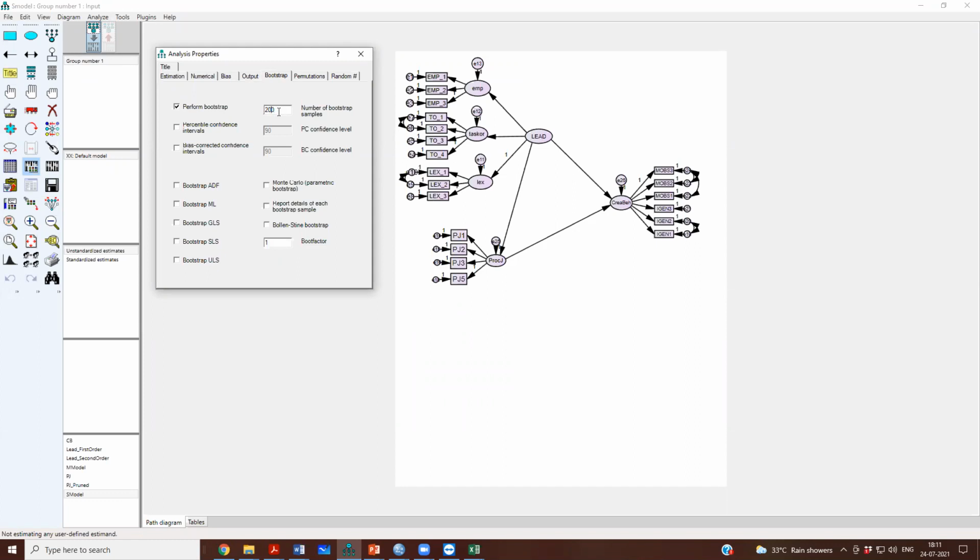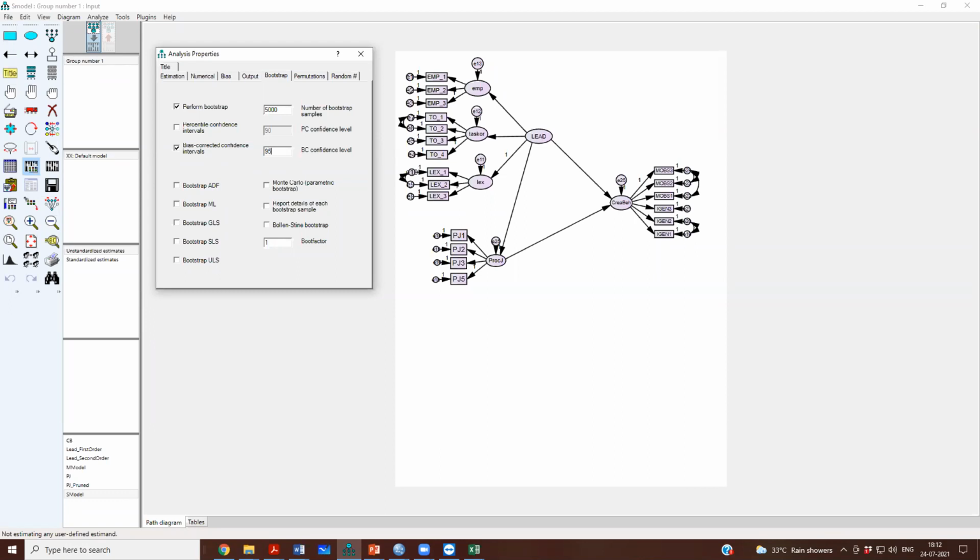So what you should do is go to analysis properties and then go to bootstrap. Usually we should keep bootstrap at 5,000 samples. Then you should report the bias corrected confidence interval, and we usually report the 95% confidence interval.